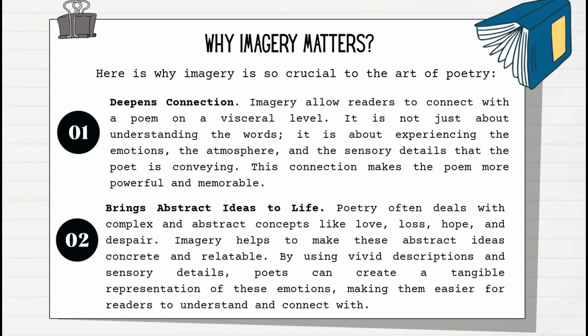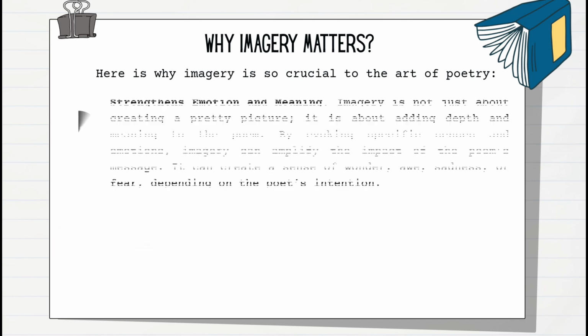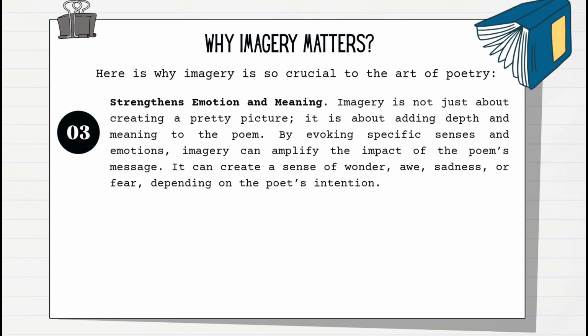By using vivid descriptions and sensory details, poets can create a tangible representation of these emotions, making them easier for readers to understand and connect with. Strengthens emotion and meaning. Imagery is not just about creating a pretty picture, it is about adding depth and meaning to the poem. By evoking specific senses and emotions, imagery can amplify the impact of the poem's message.